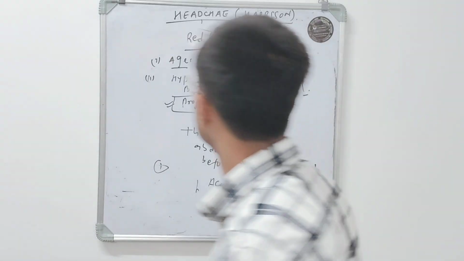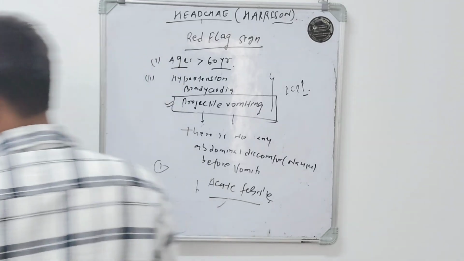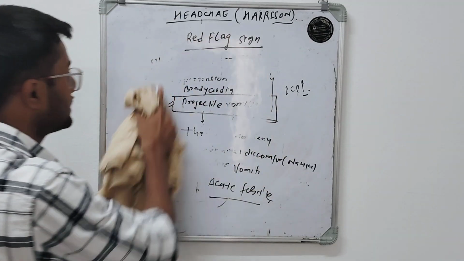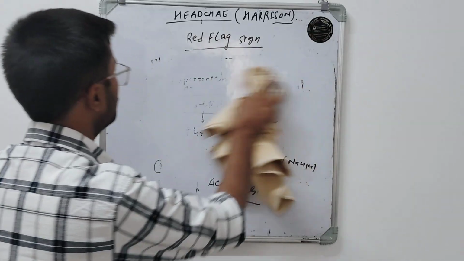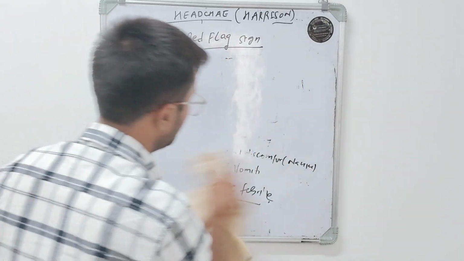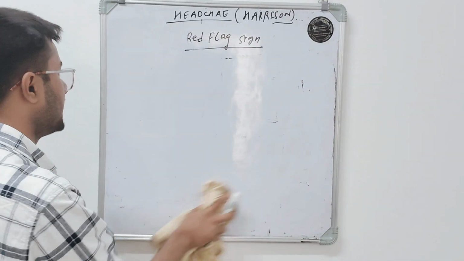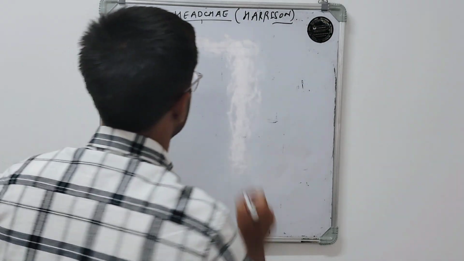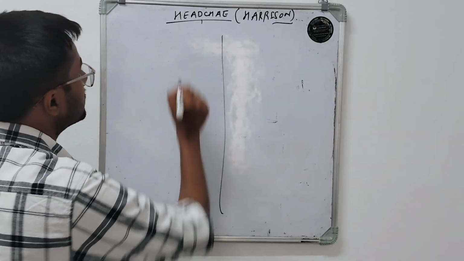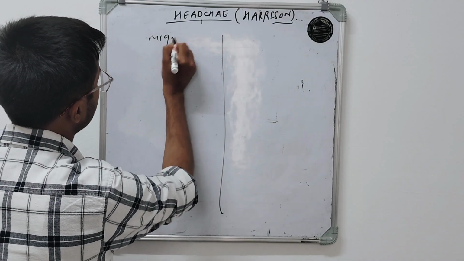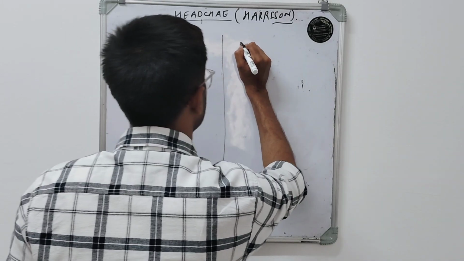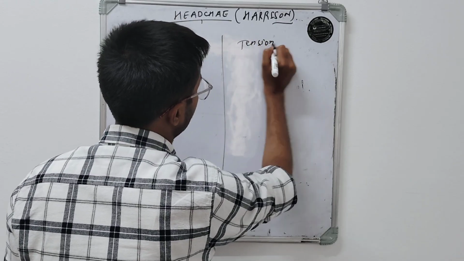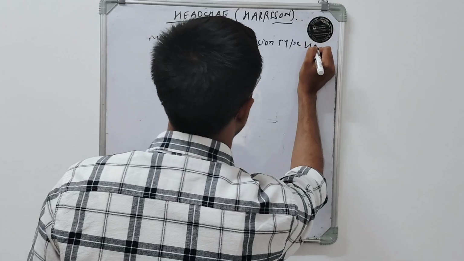Now we go to the primary headaches. So how do we differentiate primary headaches? There are several types of primary headaches. We would like to discuss two of them. One is migraine, and the other is tension type headache.